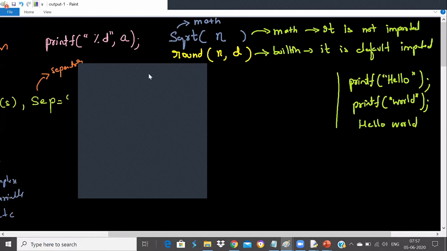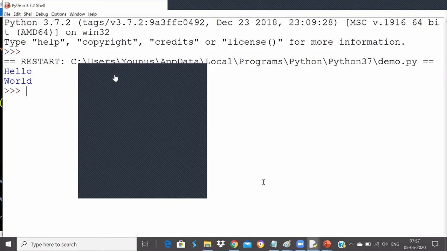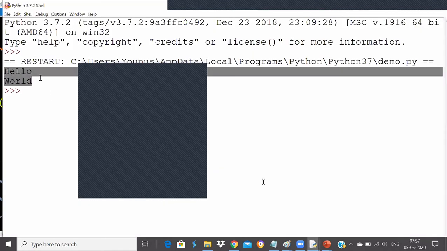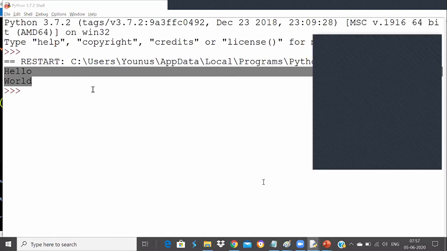That is my question: why in Python is it printing in two different lines? Can you elaborate on this? Why does the Python print function print in two different lines?